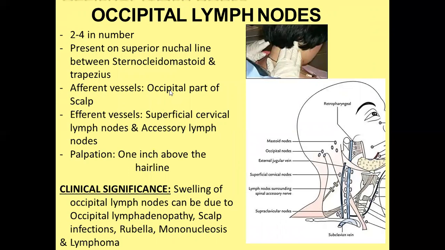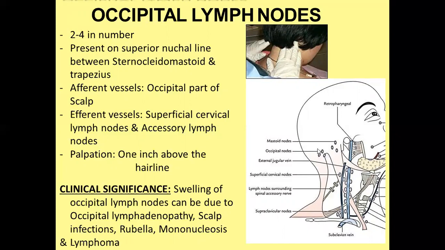First of all, the occipital lymph nodes. You can see this is the occipital lymph node, which is situated between the sternocleidomastoid and trapezius muscles. There is a junction between these two muscles. The occipital lymph nodes are present on the superior nuchal line on either side, and they receive afferents from the occipital part of the scalp, and drain into the superficial cervical lymph nodes and accessory lymph nodes. You can say this is the accessory because it is related to the spinal accessory lymph nodes.